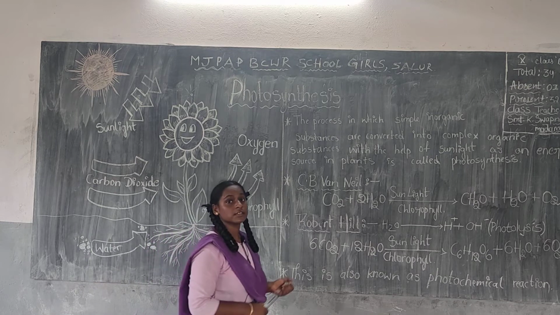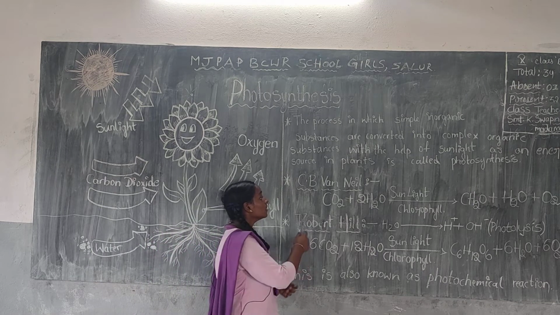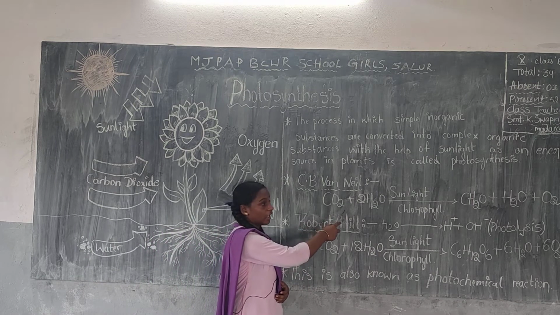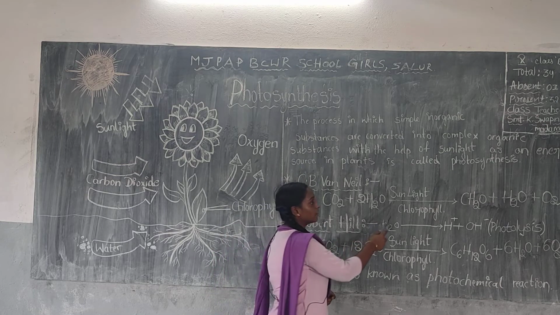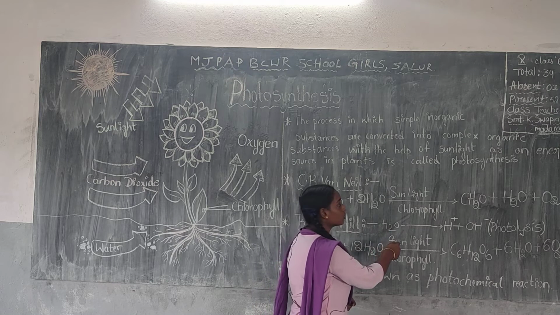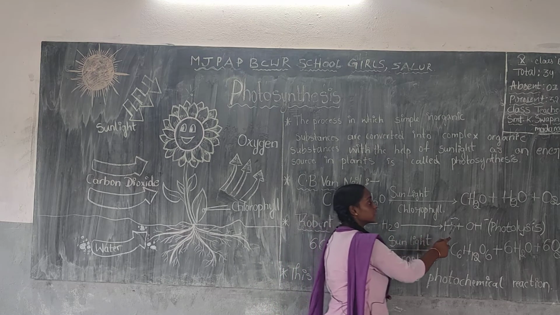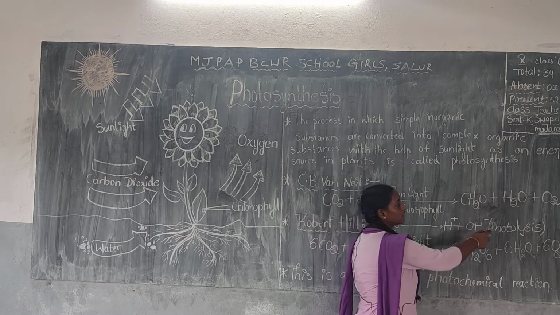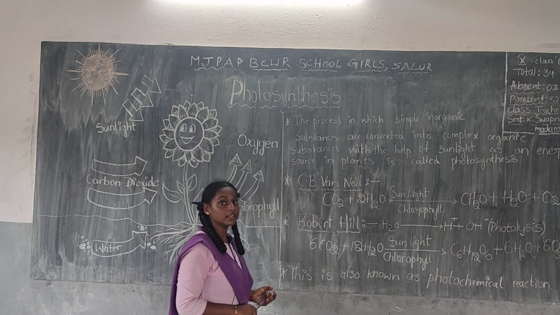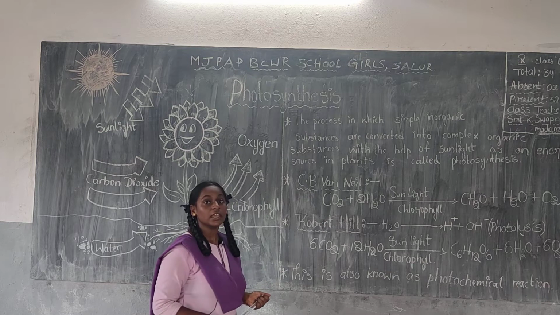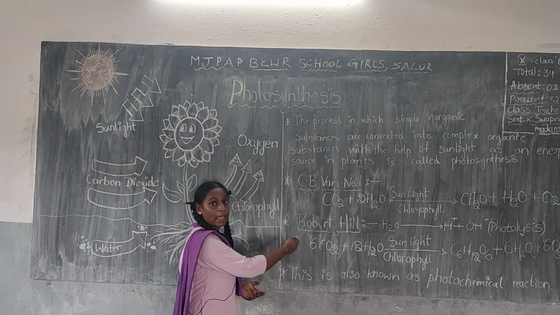The first photosynthesis reaction is proposed by C.B. Van Niel, and the reaction is CO2 plus 2H2O in the presence of sunlight and using chlorophyll gives rise to CH2O plus H2O plus O2. This reaction is modified later as Hill reaction because this is imbalanced.